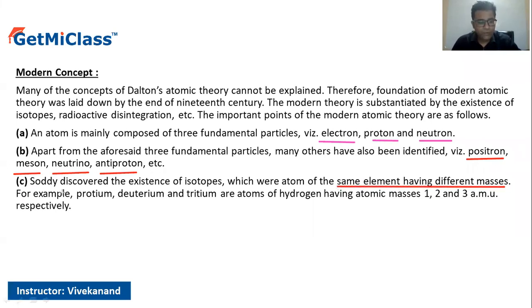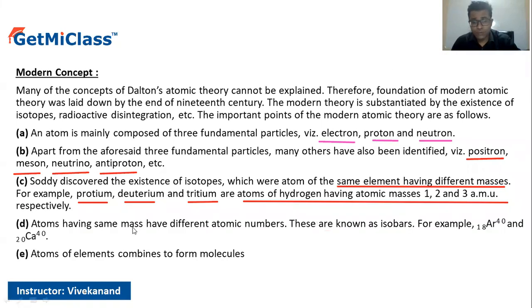For example, protium, deuterium, and tritium are atoms of hydrogen having masses 1 for protium, 2 for deuterium, and 3 for tritium respectively. The next one is the isobars. Isobars are those elements which have the same atomic masses but different atomic numbers.